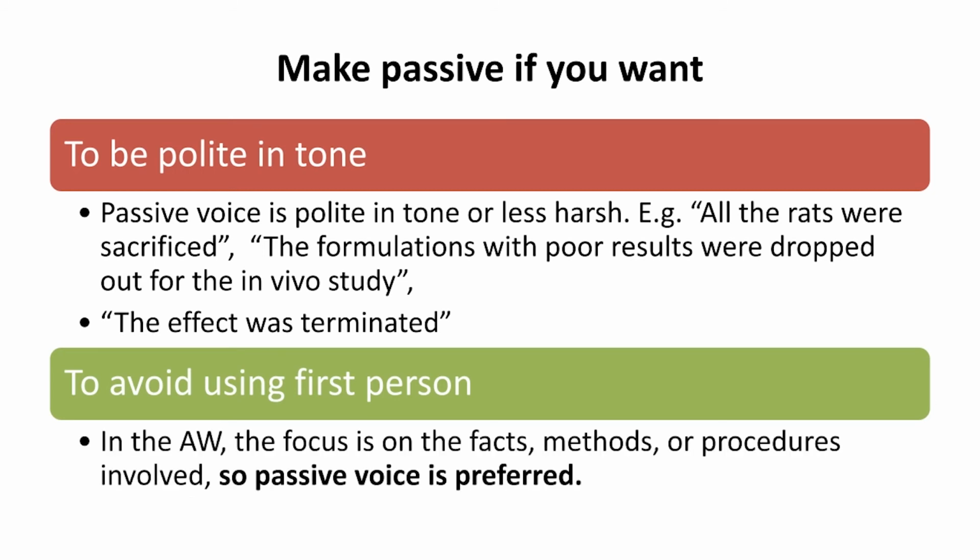Make the passive voice if you want to avoid the first person. For example, in academic writing, the focus is on the facts, methods, or procedures involved. So passive voice is preferred. We are not focusing on who has done it. We are focusing on what has been done. So obviously the passive voice comes into the picture, and it is quite natural to write in passive when we are focusing on the object rather than the subject.